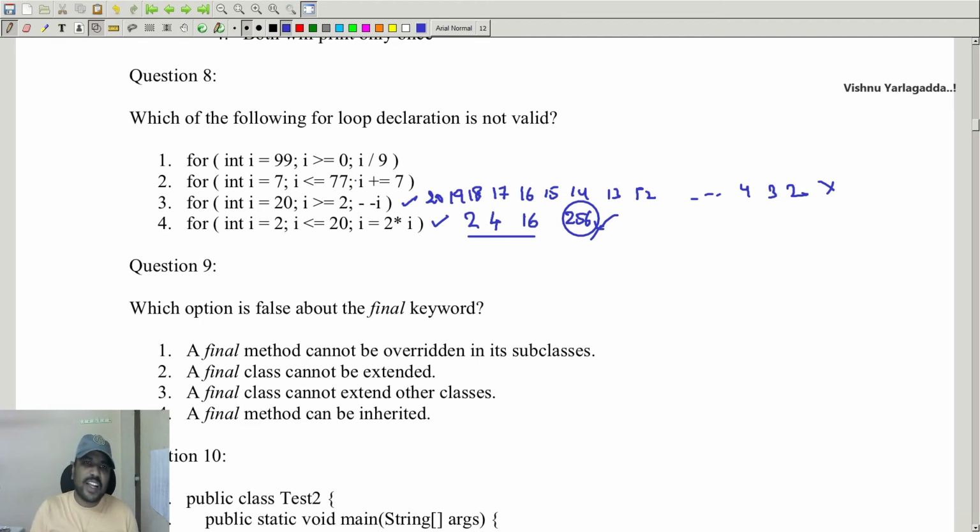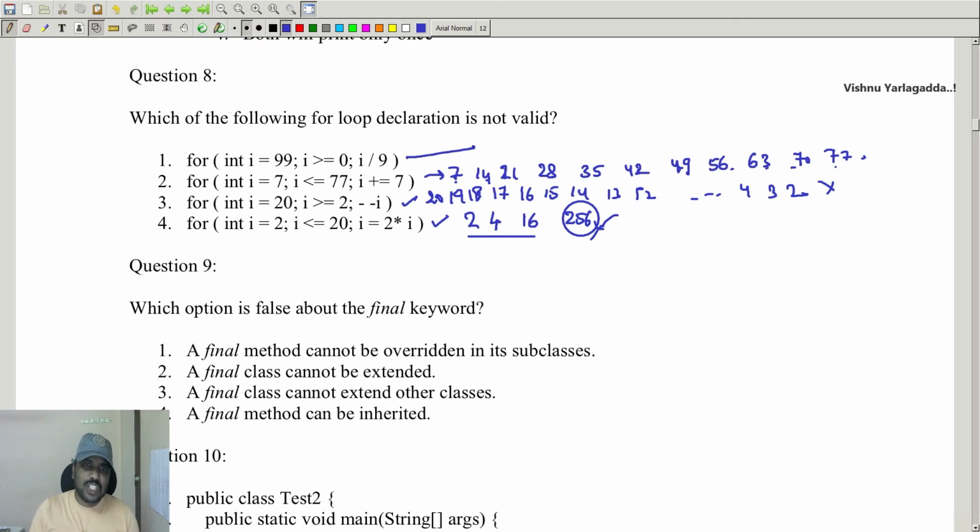So I equal to 7, I less than or equal to 77, I plus plus. So this is 7, 14, then 21, 28, 35, 42, 49, 56, 63, 70, 77. So this also gets executed. How many times? 1, 2, 3, 4, 5, 6, 7, 8, 9, 10, 11. This loop gets executed 11 times.